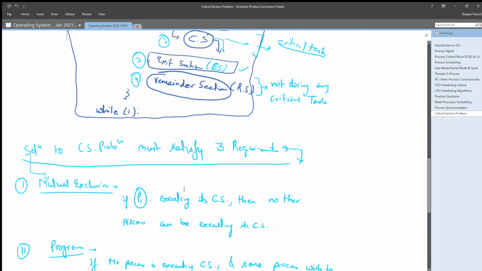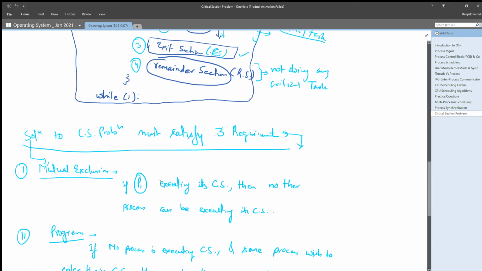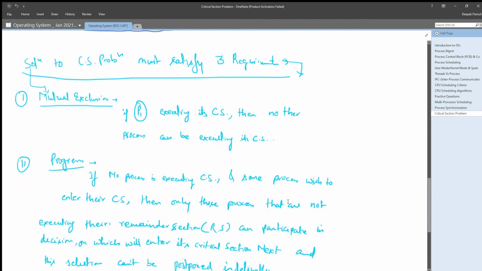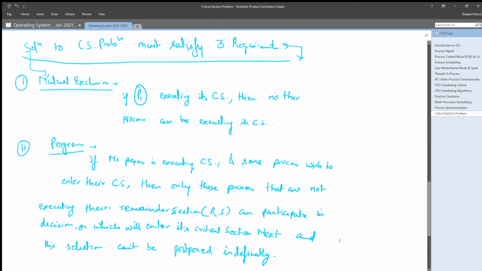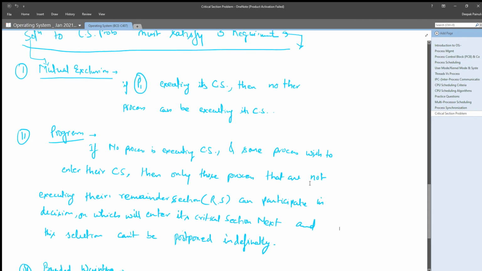After that, we studied that a solution to the critical section problem must satisfy three requirements. We discussed mutual exclusion in detail in the last lecture. Today we'll first discuss all three requirements in detail, and only then will we show an algorithmic solution for the critical section problem.